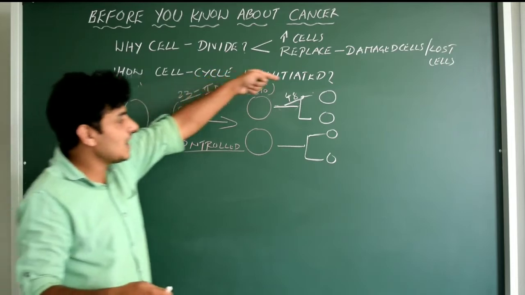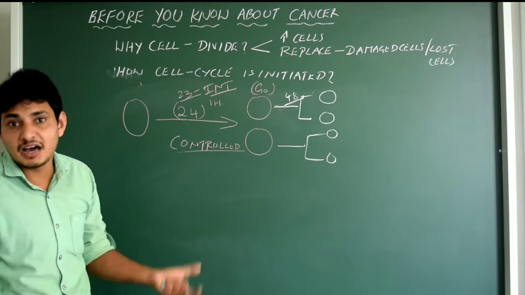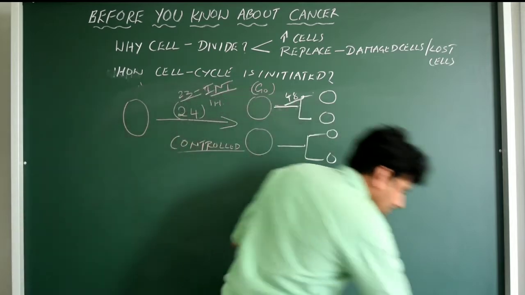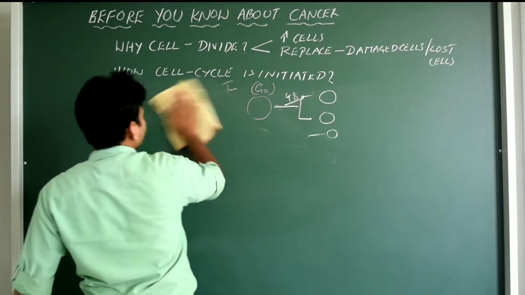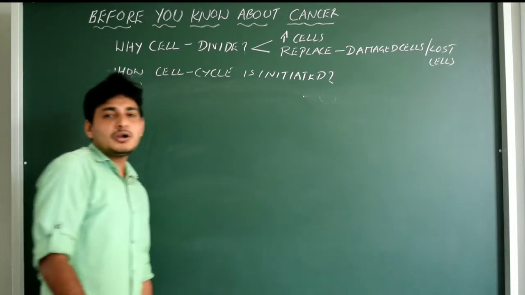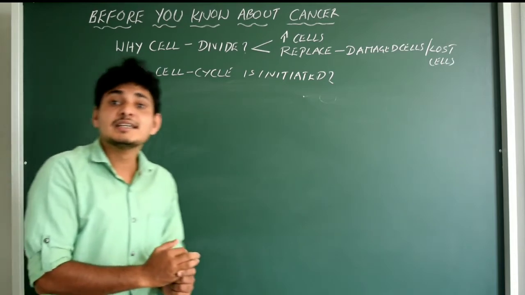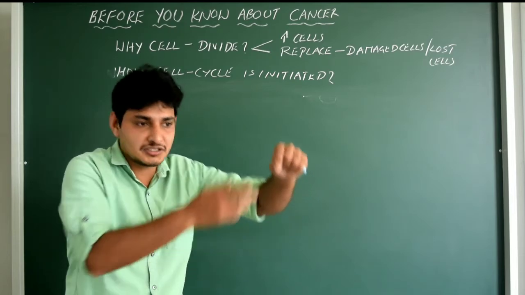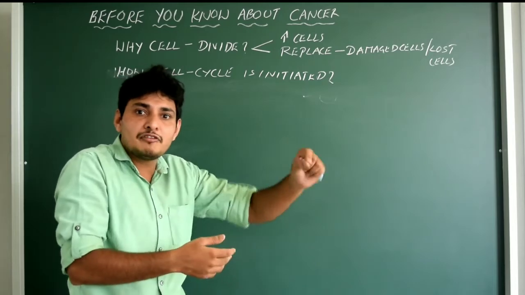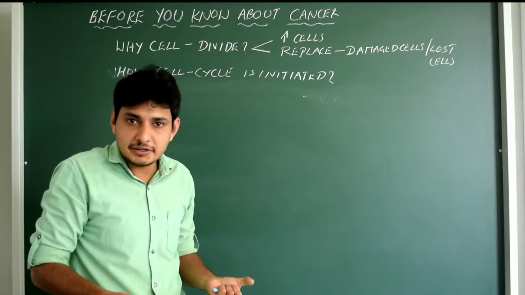So this is uncontrolled. This leads to tumor formation. Tumor formation is nothing but cancer, the early stage of cancer. Hope you got it. In our body, we just erase this. This is now uncontrolled. So it is understood that controlled or uncontrolled cell division normally takes place within the cell cycle steps. It could be in interphase, that is G1 phase, S phase or G2 phase, or it could be in prophase, metaphase, anaphase or telophase, or in G0 phase. It could occur anywhere. Got it?